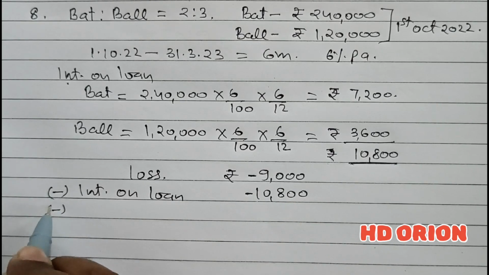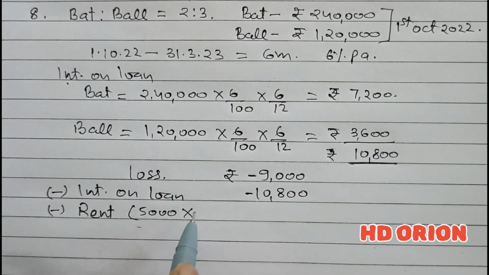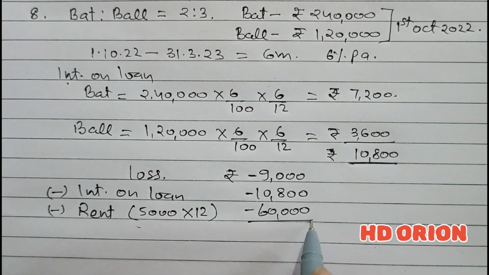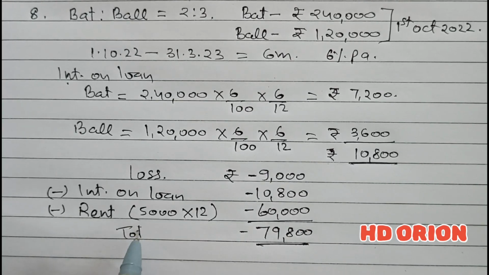Furthermore, there is a rent to be paid at the rate of rupees 5,000 for the whole year, not for 6 months. 1st of October is the date for the loan, but rent is to be paid for the whole year. So it is 60,000 rupees. Again we have to deduct. So the total loss has increased from 9,000 to rupees 79,800. So this is the total loss.